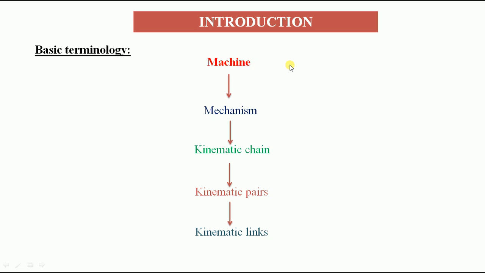So the formation of the machine starts from the idea of the mechanism, and this idea of the mechanism can be implemented with the help of these different elements in the form of parts. All the parts are arranged in the form of pairs and chains, and ultimately it gives a mechanism. So when it is able to transmit a kind of motion to get the required output work, then only it can be called a machine. Okay, so this is up to the basic terminology that we need to know when we study the kinematics of machinery. That's all about the introduction to the kinematics of machinery.